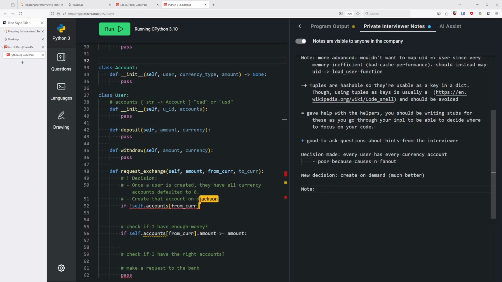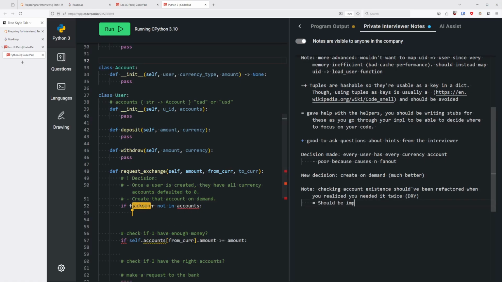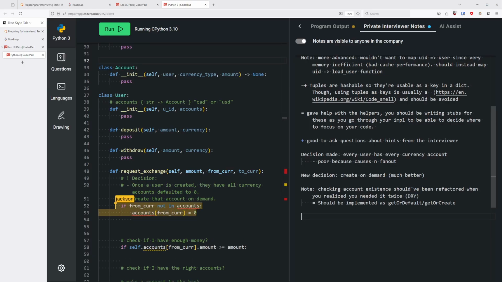If it doesn't exist, this is not in our accounts map as a key, then we should create it. Set it to 0.